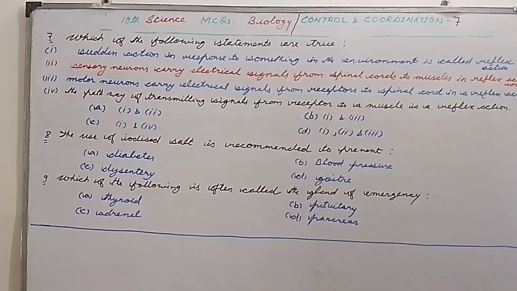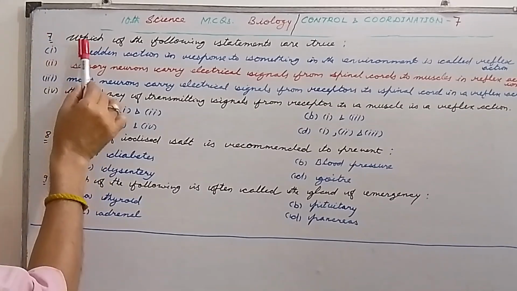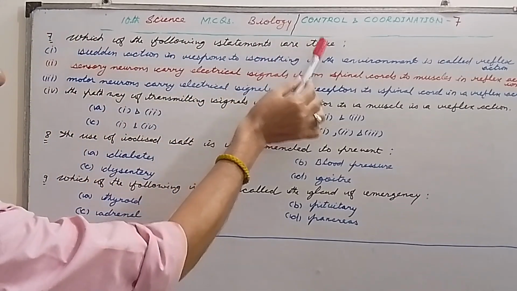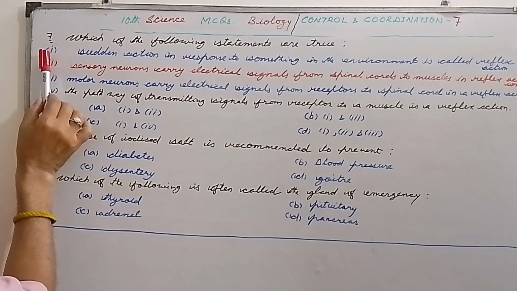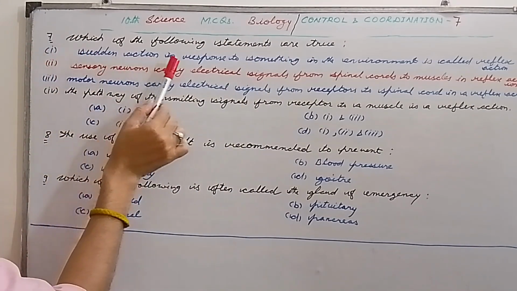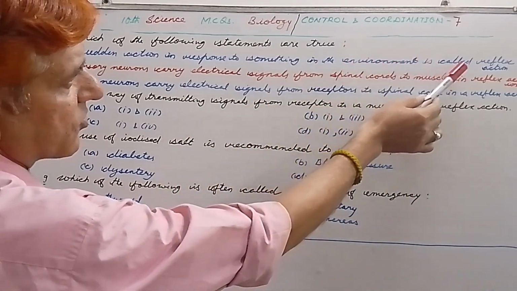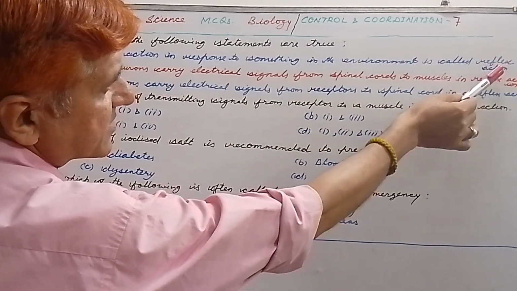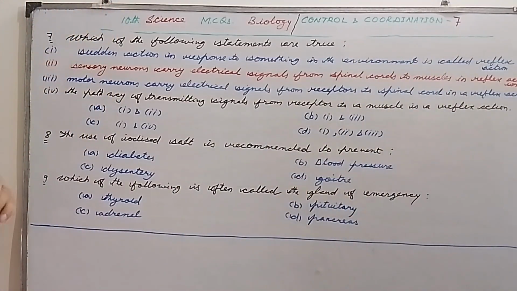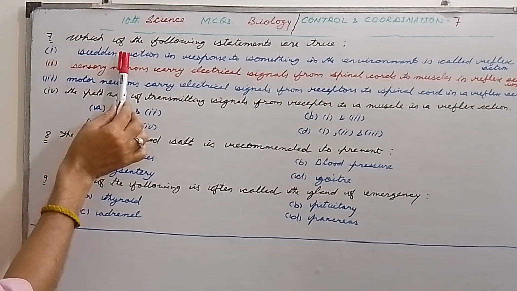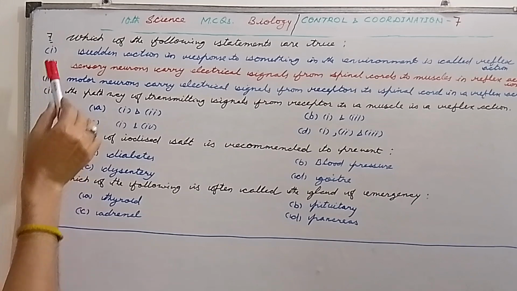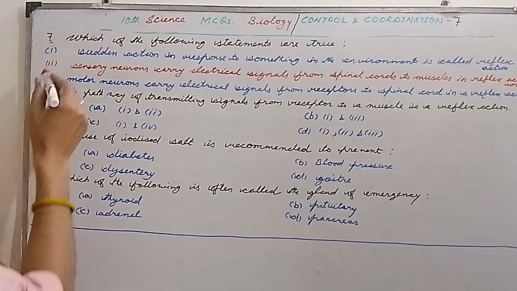Now my dear students, we have question number 7. Which of the following statements are true? First is sudden action in response to something in the environment is called reflex action. So my dear student, this statement is true.